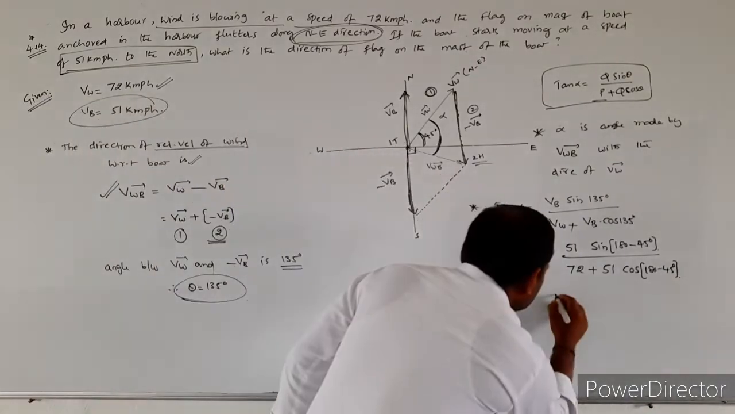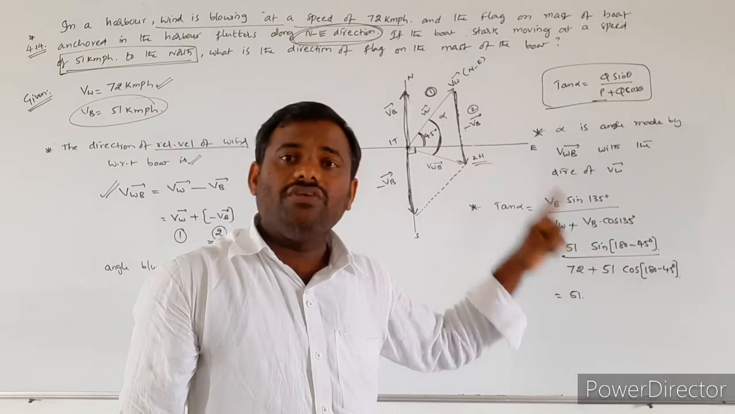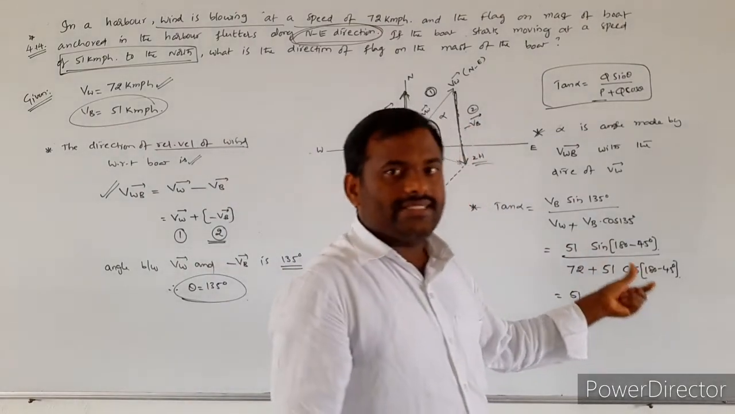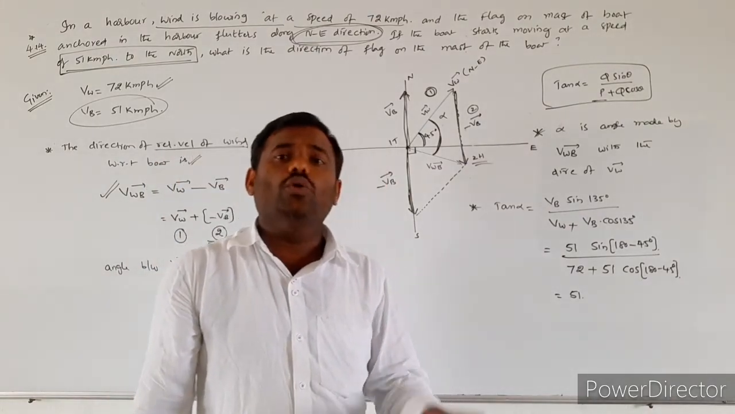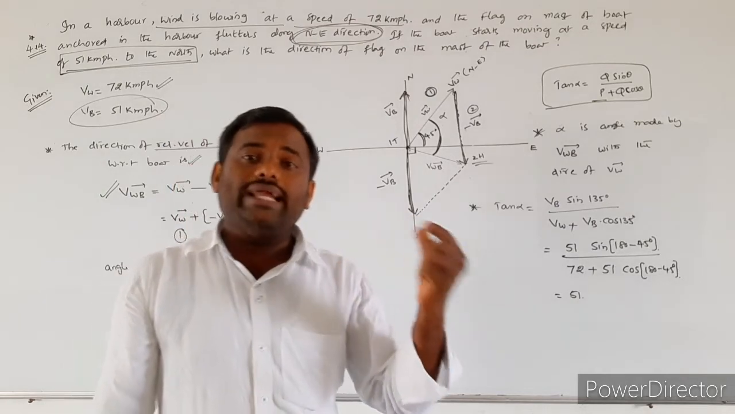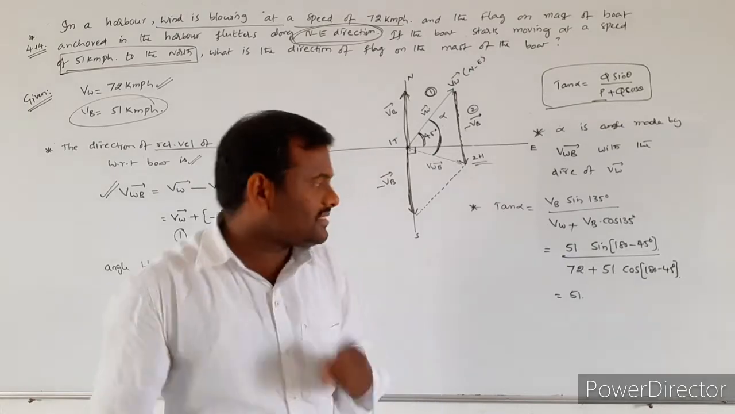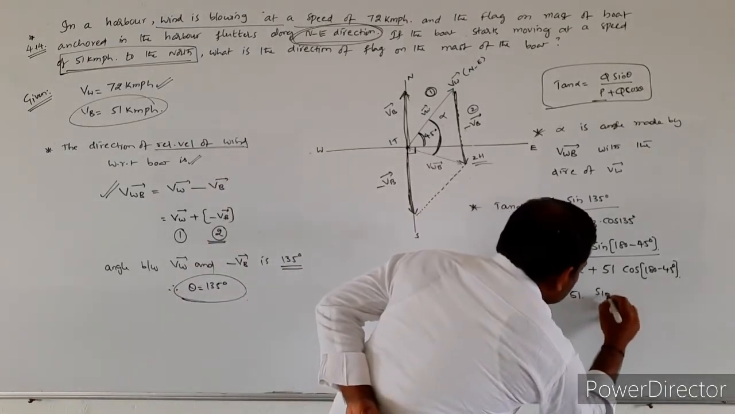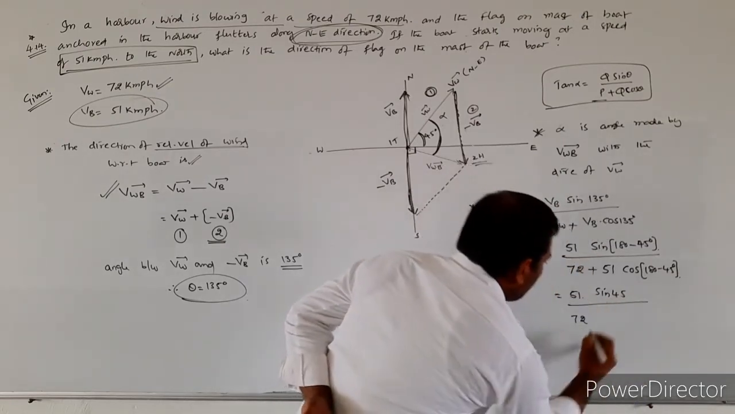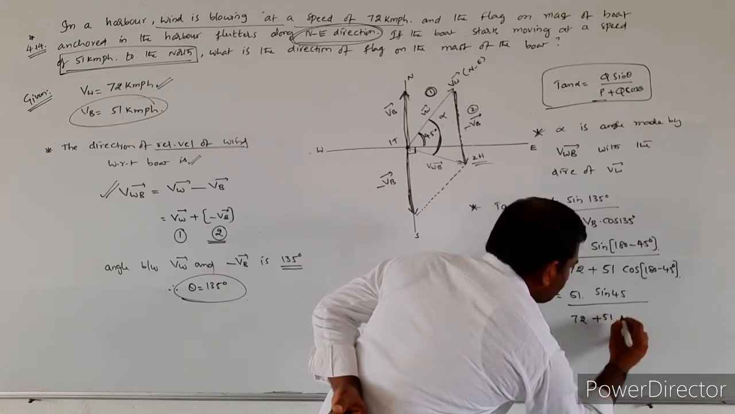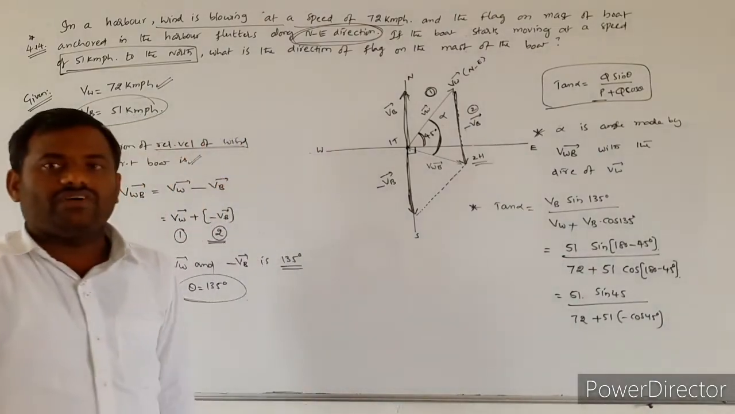So here, 51 into sin of 180 minus theta. Sin of 180 minus theta is equal to sin theta, and cos of 180 minus theta is equal to minus cos theta. Therefore, this value becomes 51 sin 45 by 72 plus 51 into minus cos 45 degrees.